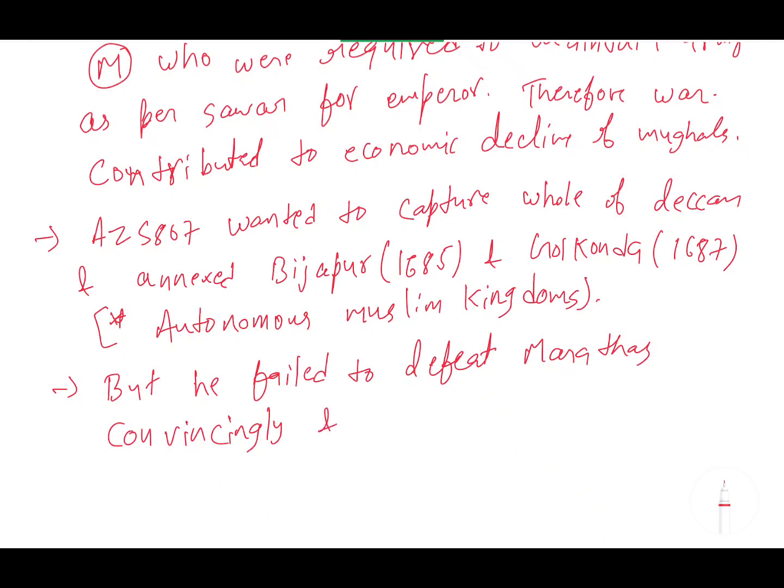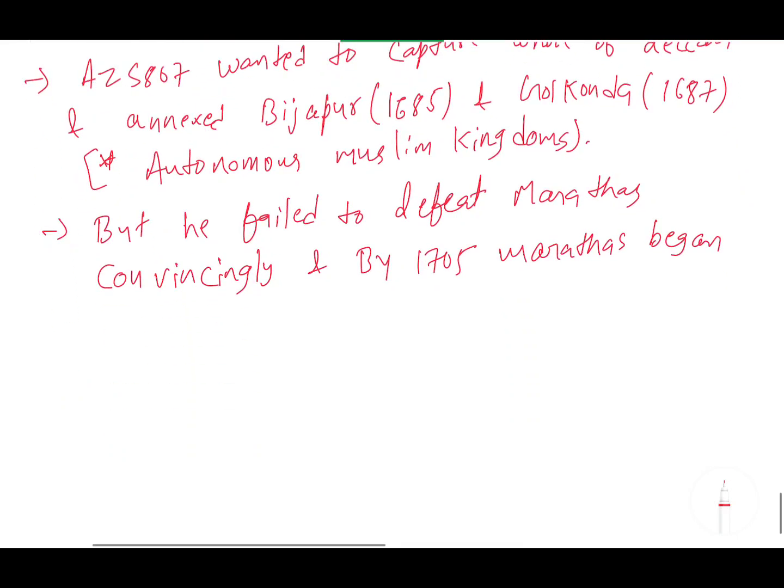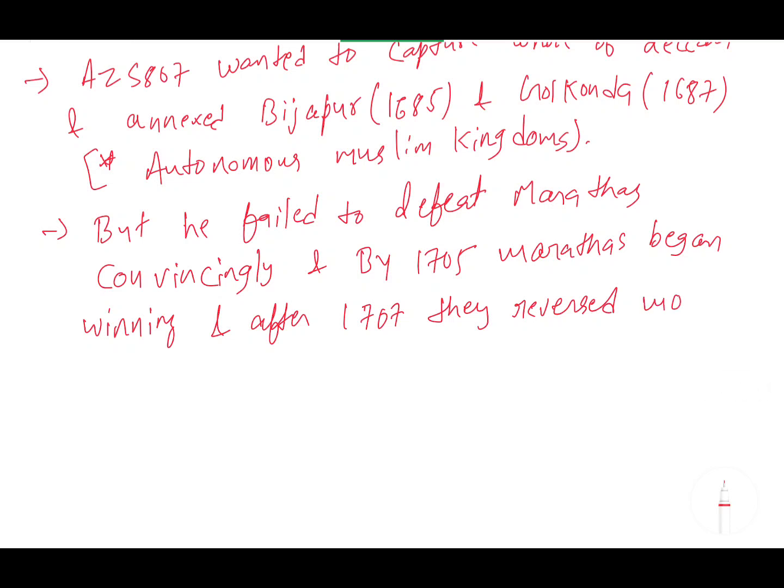And by 1705, Marathas began winning, and after the reign of Aurangzeb, that is 1707, they revived. They reversed most of the territorial gain of Aurangzeb.